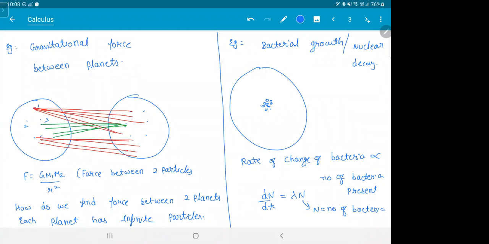Clear? Now, in calculus, we have two parts: differentiation and integration. In differentiation, we deal with how to break big things into small ones. Nuclear decay is what? Have you heard about nuclear bombs and nuclear material? Heard about Chernobyl? A series also came. Whenever there's a nuclear material like uranium or plutonium, it decays. We call it radioactive decay. For example, if you take uranium, after a time it decays. It takes a very long time, so let me take another example and tell you how it is used.